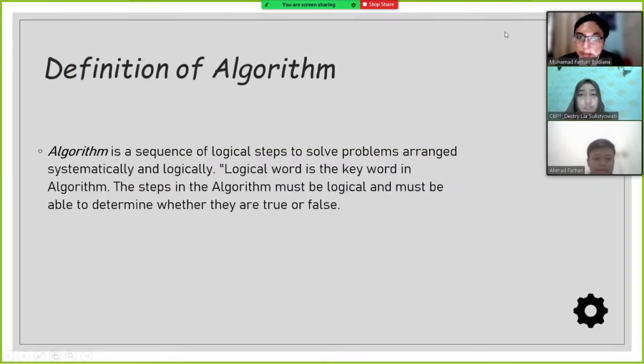Definition of algorithm. An algorithm is a sequence of logical steps to solve problems, arranged systematically and logically. Logical is the key word in an algorithm. The steps in the algorithm must be logical and must be able to be determined as true or false.